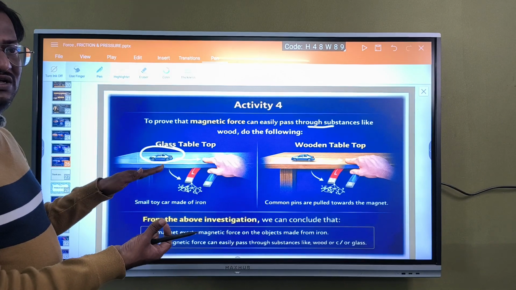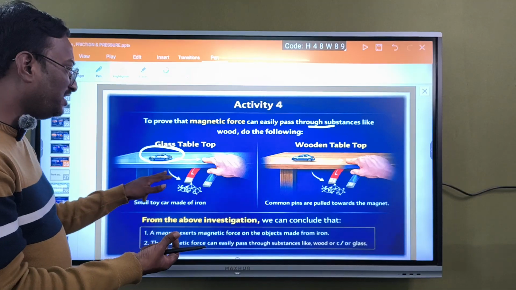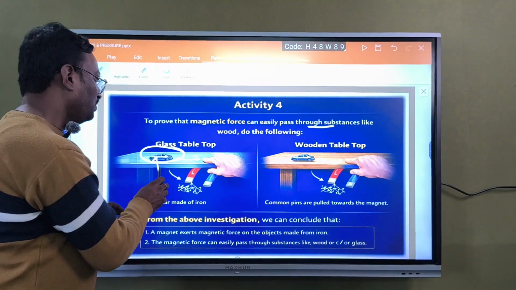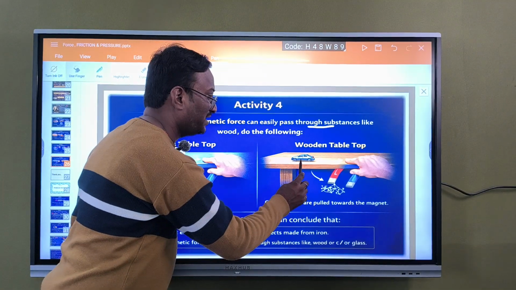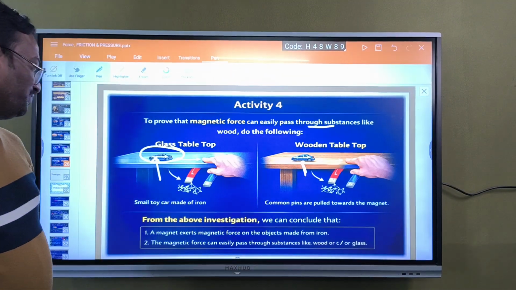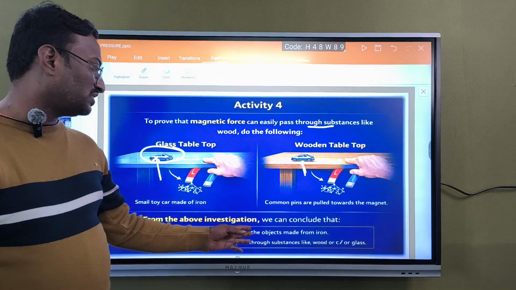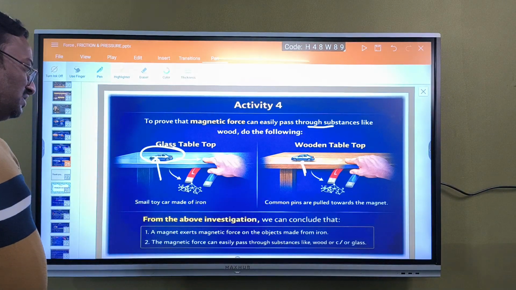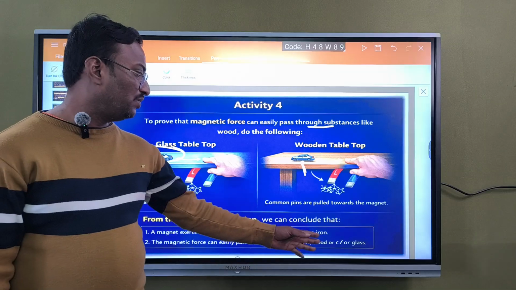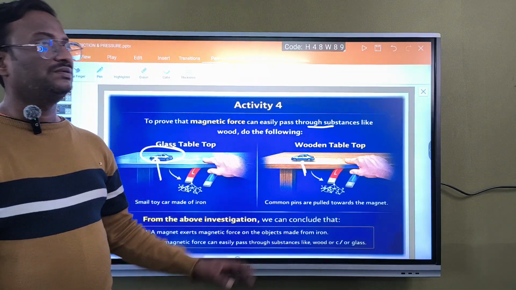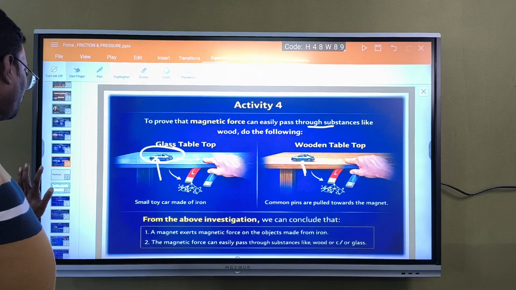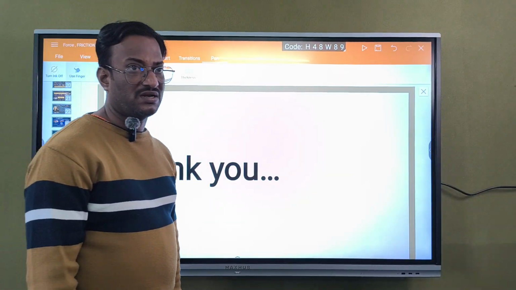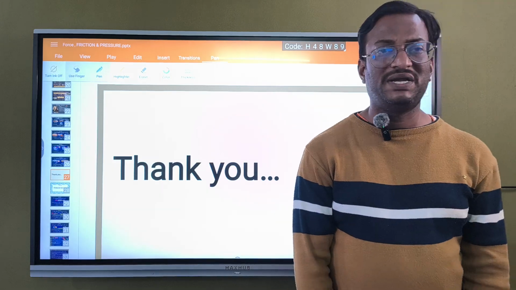That indicates that magnetic force passes through glass, and the same thing happens with wood also. A magnet exerts a magnetic force on objects made of iron. The magnetic force can easily pass through wood or glass. So this is one of the activities. From this we have completed this particular class and we shall meet in the next class.